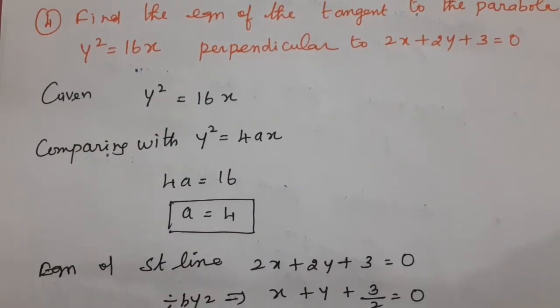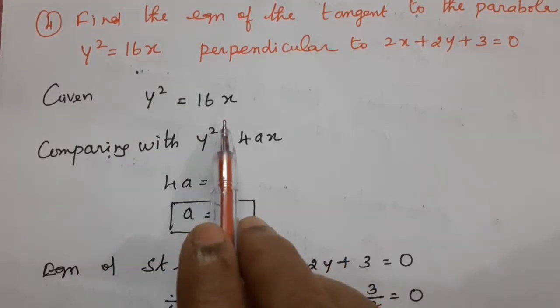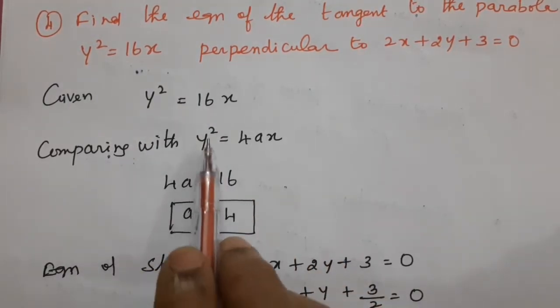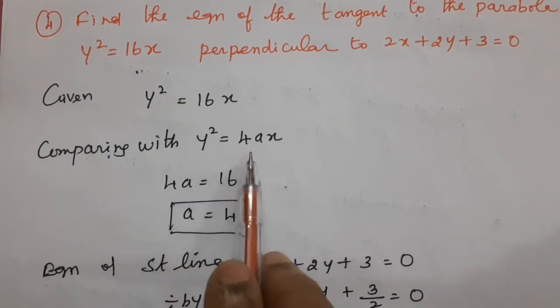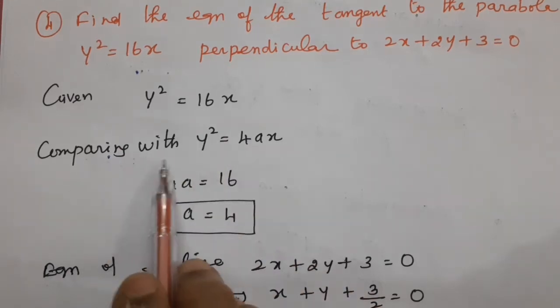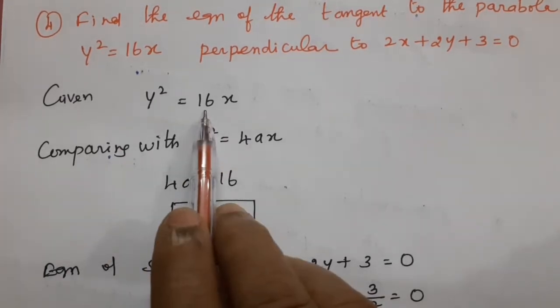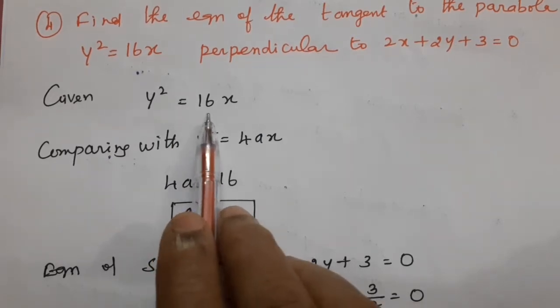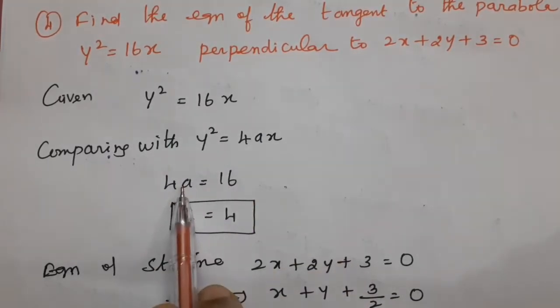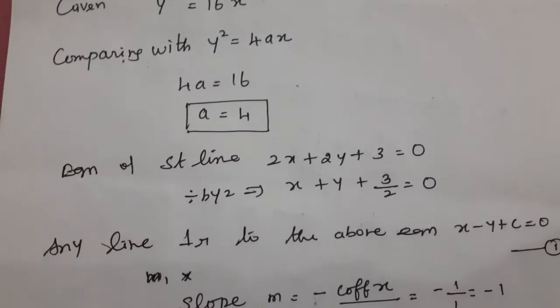Now listen, given y square equal to 16x, this is the equation of the parabola. Comparing with the general form of the parabola, y square equal to 4ax. Given y square equal to 16x, comparing with y square equal to 4ax, 4a equal to 16. So a equal to 4. First we find the value of a.